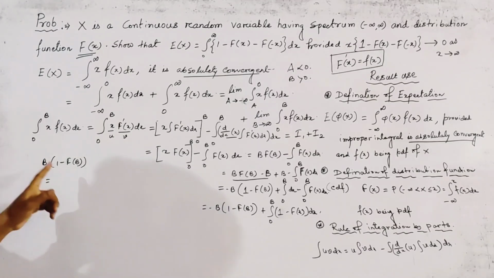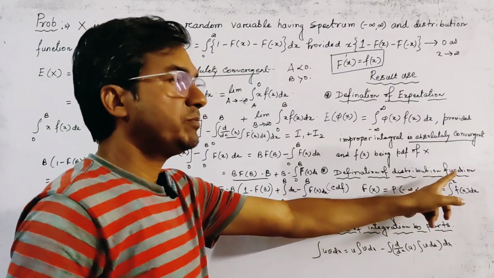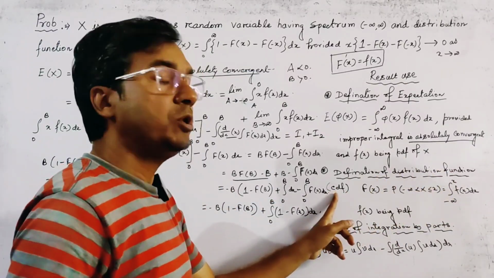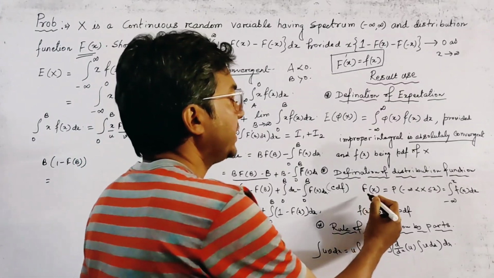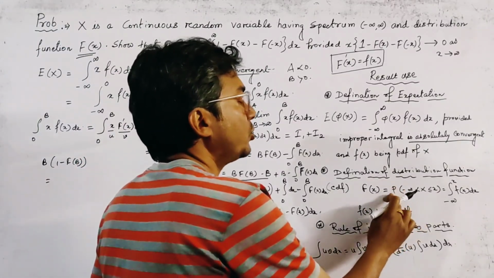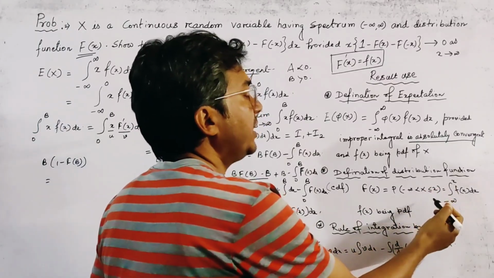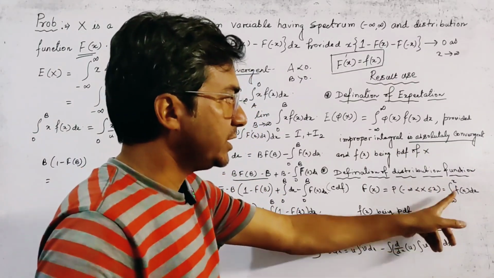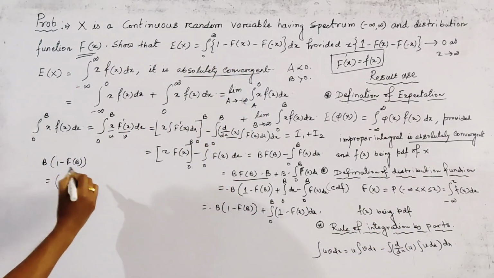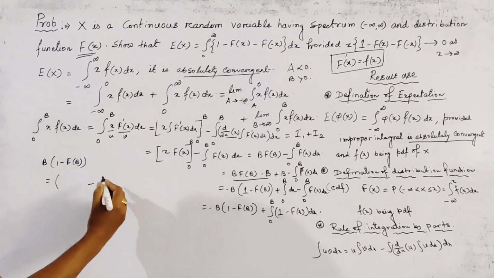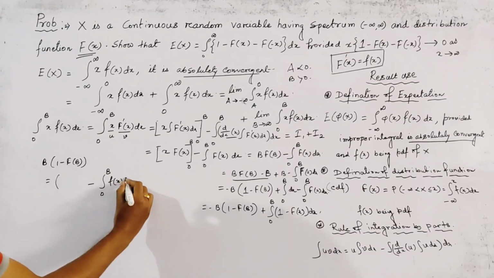We use here the definition of F of x. Here we write the definition of distribution function. It is also known as cumulative distribution function, CDF in short, and it is defined by capital F of x. This is equal to probability of X less than or equal to x, which is given, for the continuous case, by integration minus infinity to x f(x) dx. Okay, so we first write this term, integration 0 to b, this is f(x) dx.